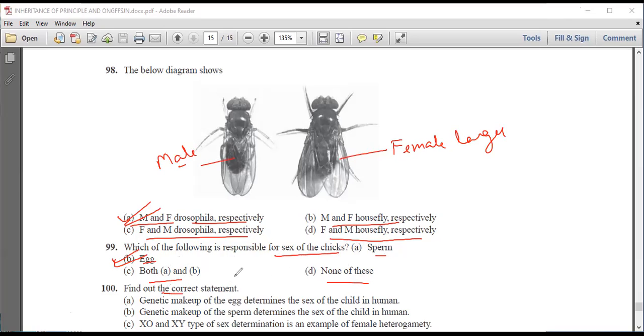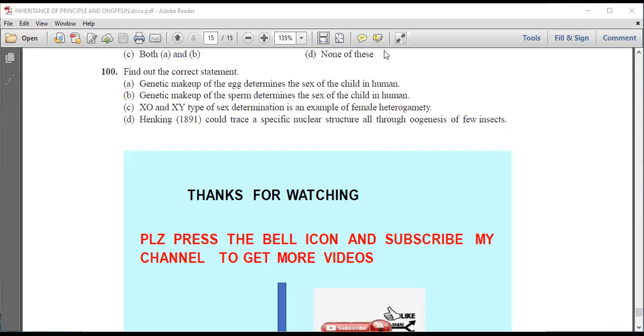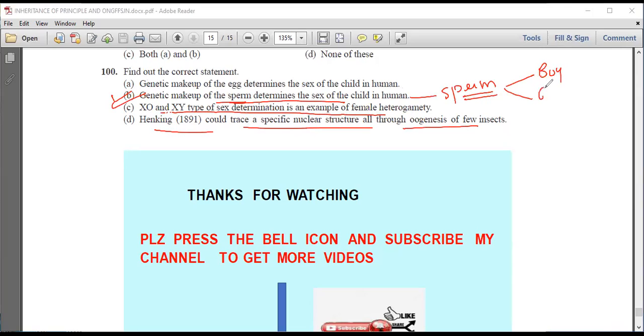Find out the correct statement among the following. First, genetic map of sex determines the sex of the child of human. Second, genetic makeup of sperm determines the sex of the child of human. Third, XO and XY type of sex determination is an example of female heterogamety. And fourth, Henking could not recognise a specific nuclear structure all through oogenesis of female insects. We know that the genetic makeup of the sperm determines the sex of a child. So it is the sperm which determines whether the child will be a boy or a girl.